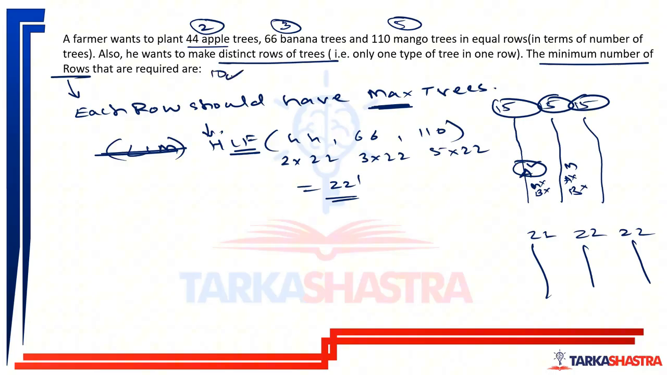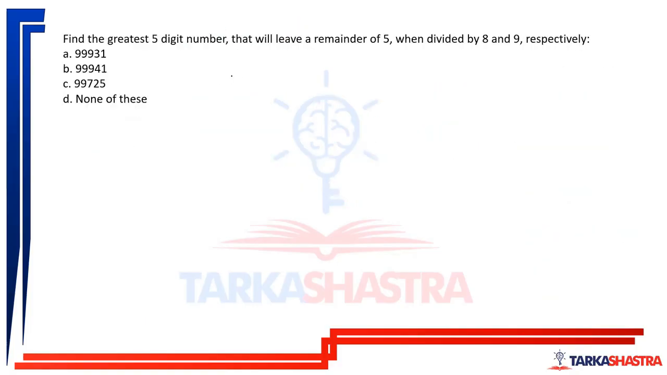Okay. Look at it properly. Now, find the greatest 5-digit number that will leave a remainder of 5 when divided by 8 and 9. Right? Let us forget about this greatest 5-digit number. Let us find out the number which will leave a remainder of 5 when divided by 8 and 9.